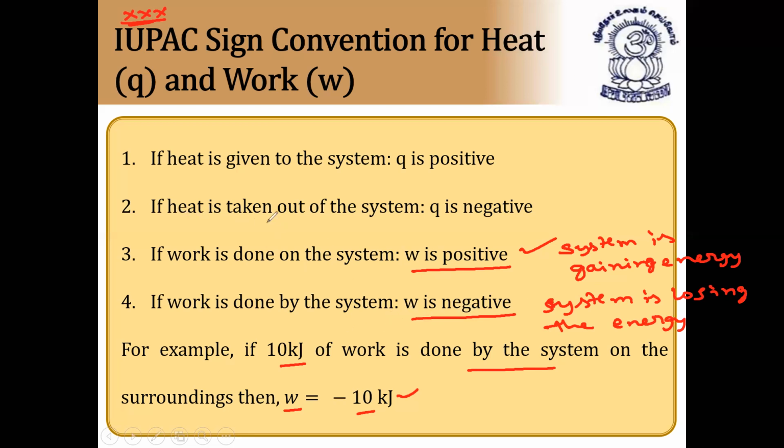And when heat is taken out of the system, Q is negative, and when heat is given to the system, Q is positive. So these are the IUPAC sign conventions for heat and work. Very important. In physics it is different and in chemistry it is different. So you have to understand: if work is done on the system, W is positive. If work is done by the system, W is negative. What is W? Work done. I hope it is clear.